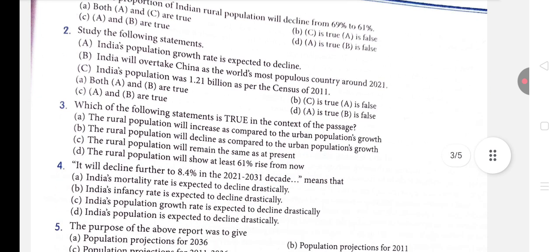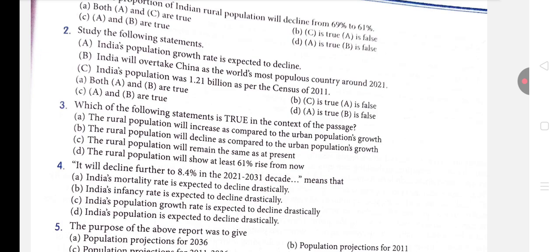Now next question is, study the following statements. India's population growth rate is expected to decline. Second statement is given basically: India will overtake China as the world's most populous country around 2021. So you know very well this statement is wrong because it will overtake China as the world's most populous country around 2031. So this statement is wrong. India's population was 1.21 billion as per the census of 2011. These two sentences we have to check.